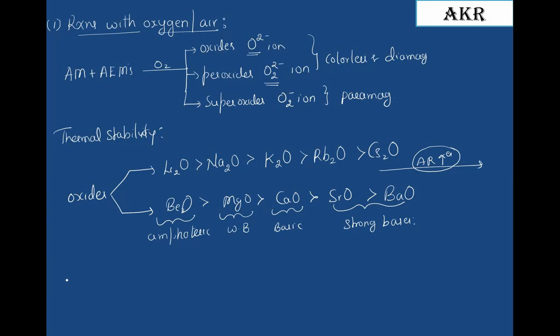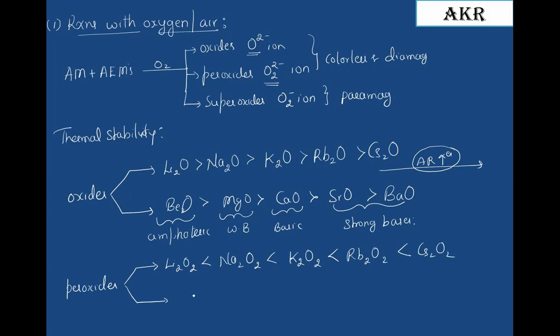Coming to peroxides. Order of stabilities of peroxides. Lithium peroxide is least stable. Sodium peroxide, potassium peroxide, rubidium peroxide and cesium peroxide. Since beryllium and magnesium possess very small atomic radius, they are unable to form stable peroxides. But we have calcium peroxide, strontium peroxide and barium peroxide.